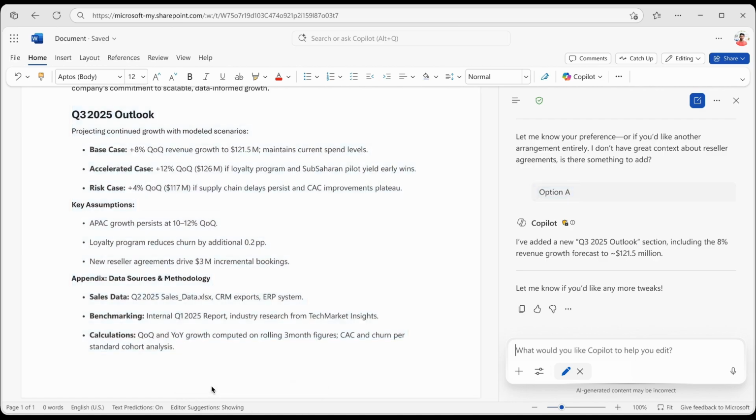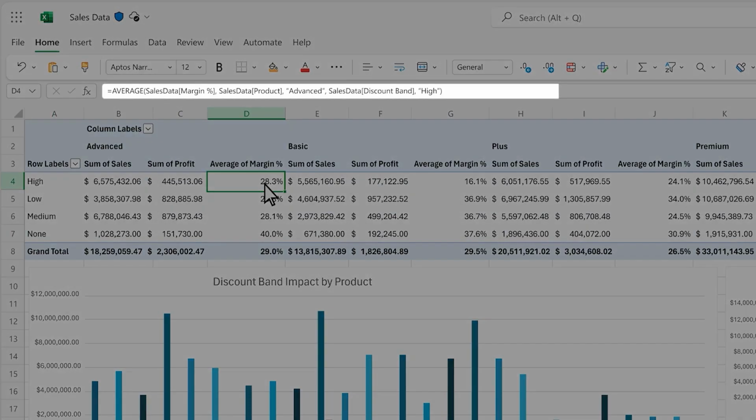So some of the things you can do with the Excel version is create pivot tables, dynamic formulas, and you can build charts and diagrams really easily. Inside of the Word version, you can reformat, rewrite, add other entries, as well as pulling from other notes that you have or other documents you have in your platform.